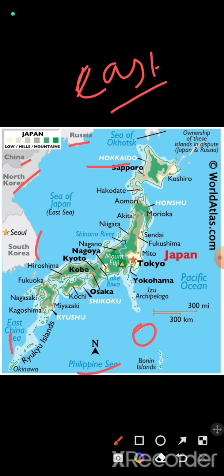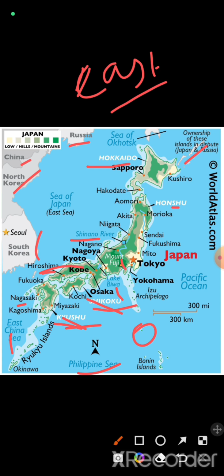Its islands are divided into four basically: Hokkaido, Honshu, Shikoku, and Kyushu. Mount Fuji is the highest mountain, the Shinano River is the longest river in Japan, and Hiroshima exists in Honshu, and Nagasaki in Kyushu. So this was all about Japan.